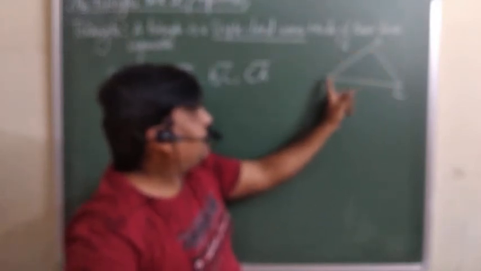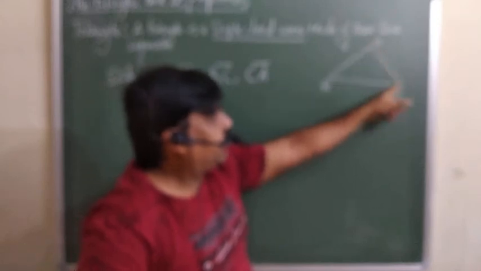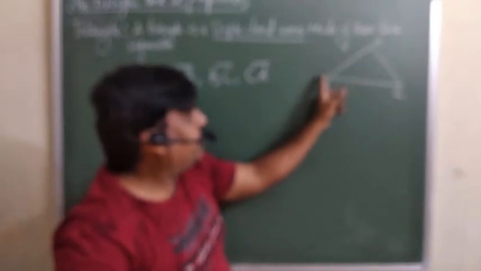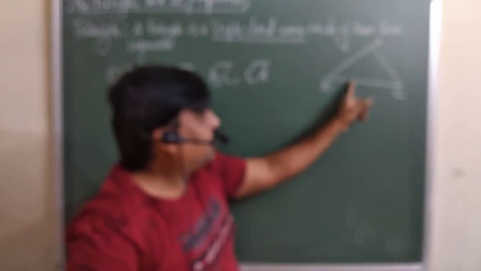You can say AB or you can say BA or CB or AC. It does not matter. आप इसको AB बोलिए या BA बोलिए, it's not a problem. So three sides are there.